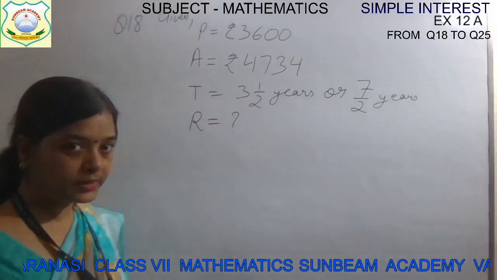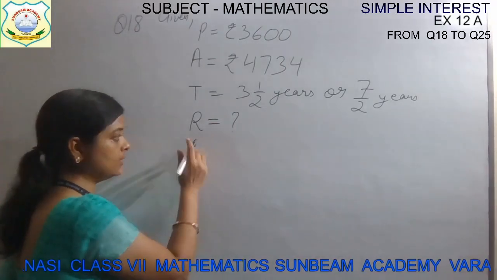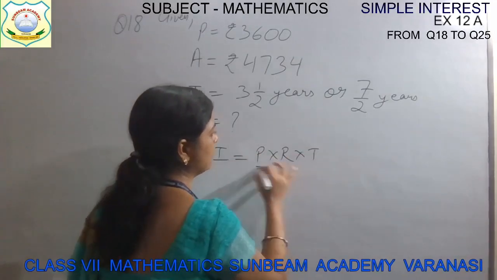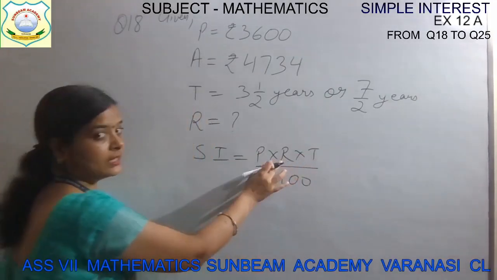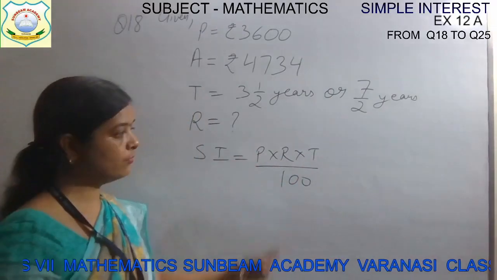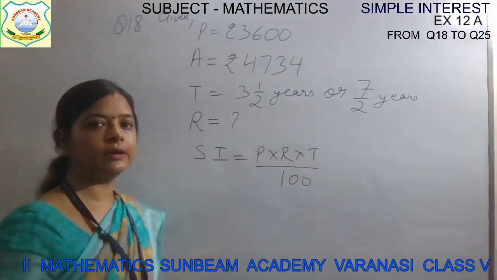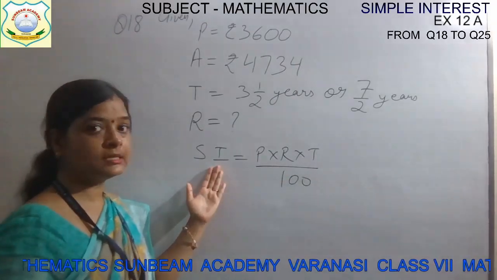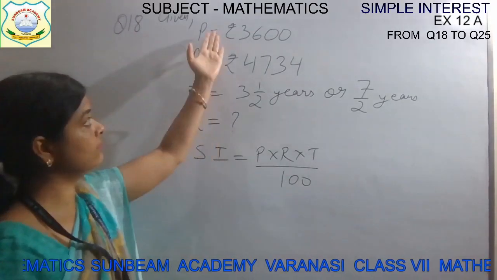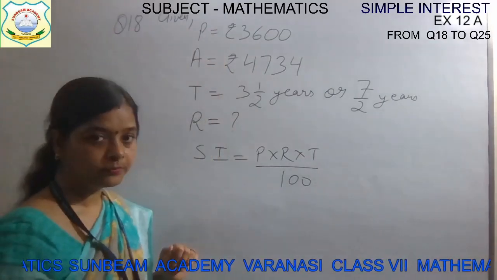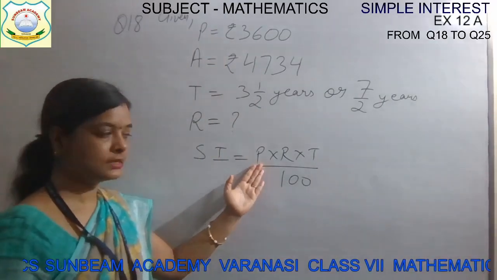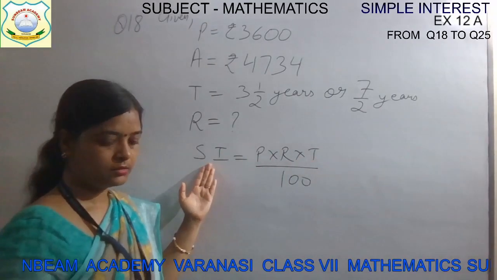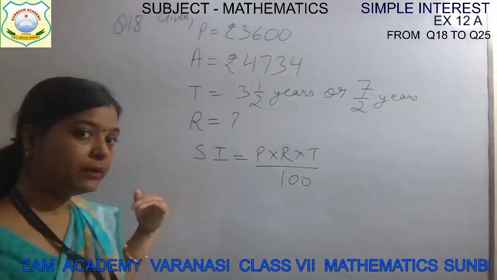Children, you know very well that if you have to find the rate, which formula will you use? P into R into T upon 100, because our rate is there in this formula. So we will separate the rate and then we can find its value. But in this case, simple interest is not given to us. Is P given to us? Yes. Is time given to us? Yes. Simple interest is not given, but we can find it.